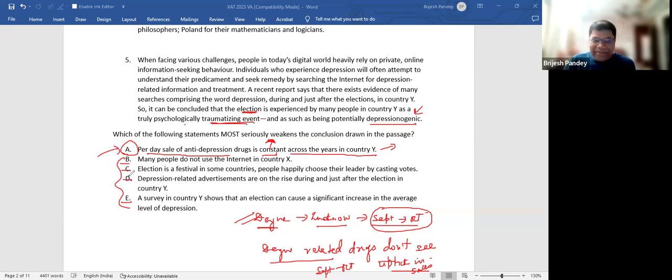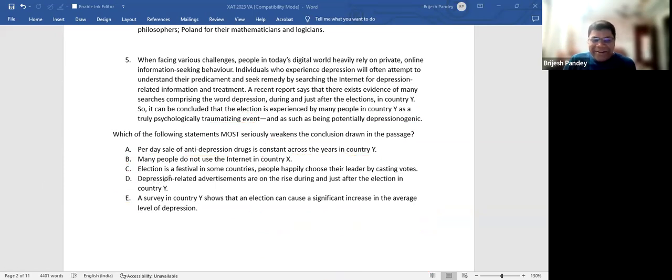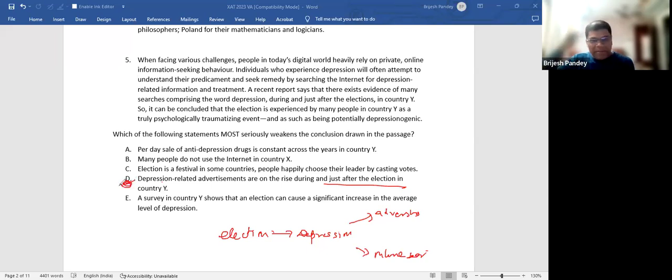Because I thought initially D. See, initially I thought D, but what happens with D is that depression related advertisements are on the rise during and after election. That means you have election. This causes depression. And because of this, there is advertisement. And because of this, there is online search. So can I say that this can come as a strengthening element rather than as a weakening element? समझ में आ रहा है? I hope everyone is clear about it.